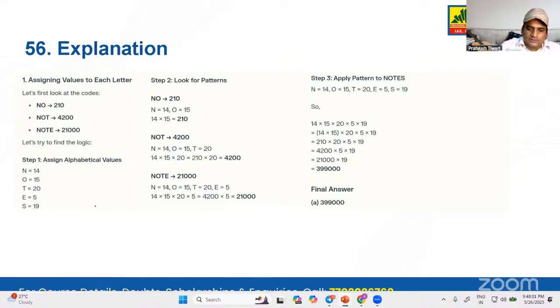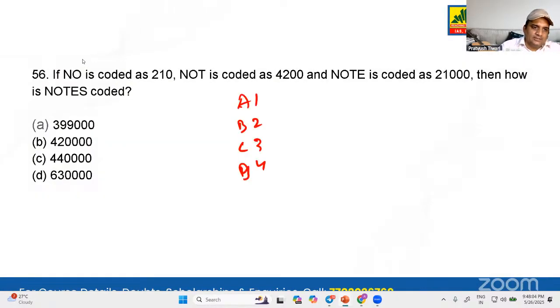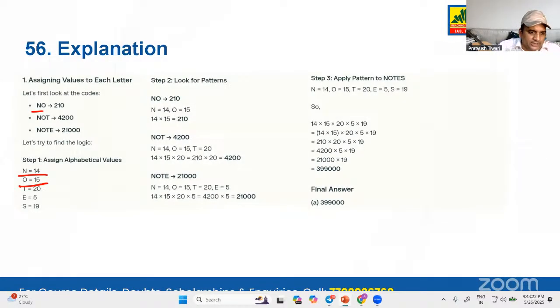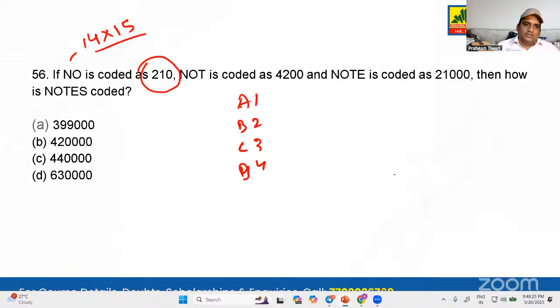So when you have this N and O, the 14th and the 15th alphabet over here, what you have to do is just multiply 14 into 15. When you multiply 14 into 15, you will get 210. Then in the same way, NOTE is coded as 4200. Let's see, T is what? T is 20. Already we have got 210 by multiplying N and O. Multiply 20 more to 210.